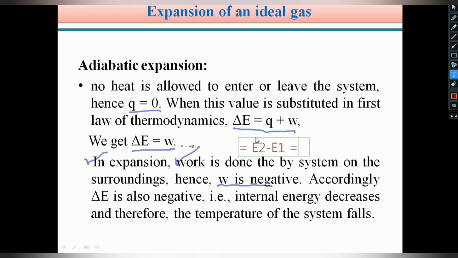So if delta E is negative, E2 is less than E1.